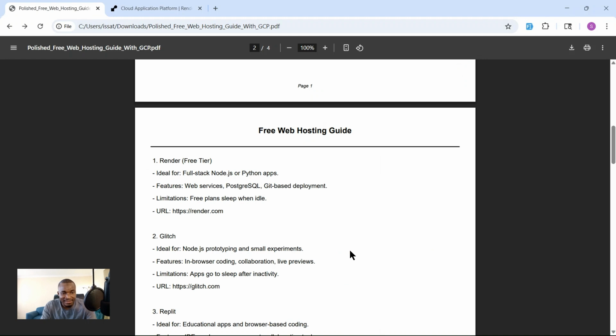But the thing is, here you can get a free tier, which can help you set up your website and have it running online for a couple months, things like that. Here you can host a full stack application. When I talk about full stack applications, that could be Node.js, Python apps, etc. Features: you have a web service, Postgres for the database, and Git-based deployment. Okay. The limitation is also the free plan. A free plan sleeps when idle.